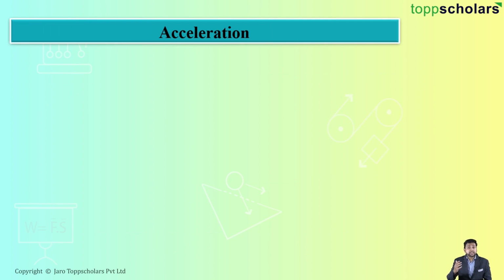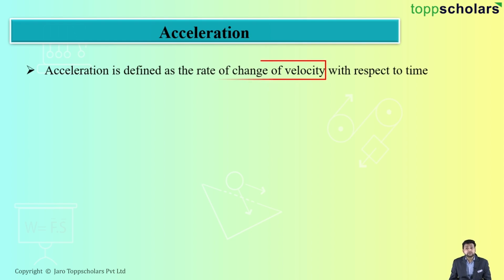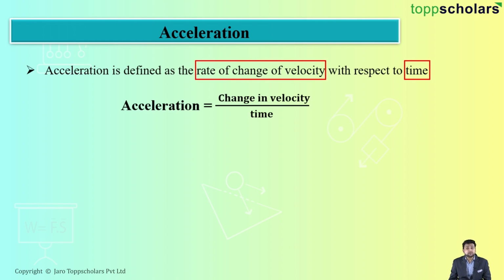So students, what did we study? Acceleration. And what is acceleration? The rate of change of velocity with respect to time. So, the equation for acceleration can be given as change in velocity upon time.